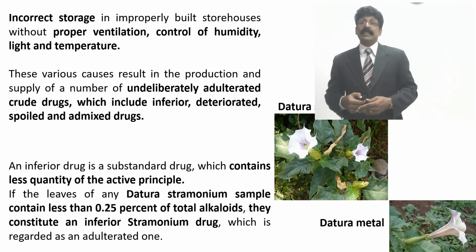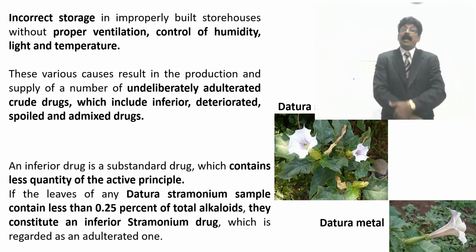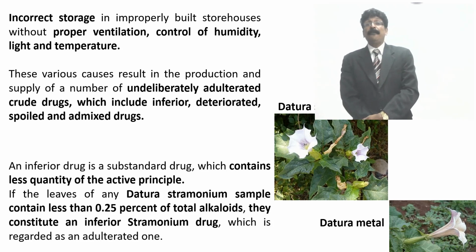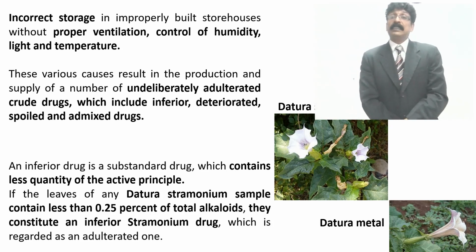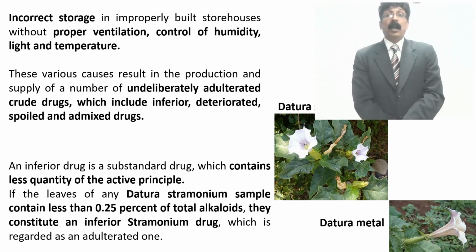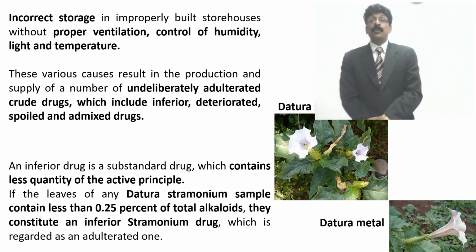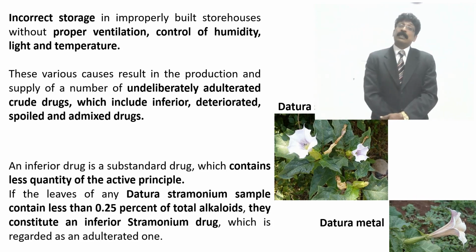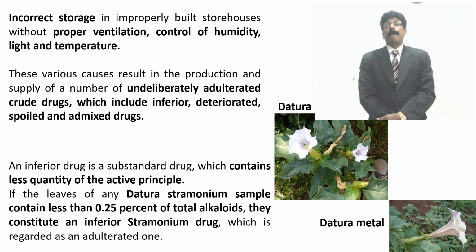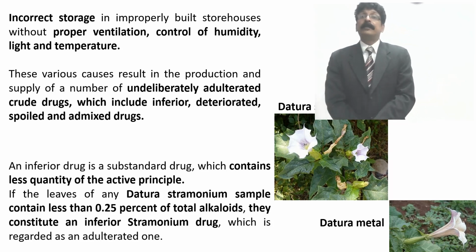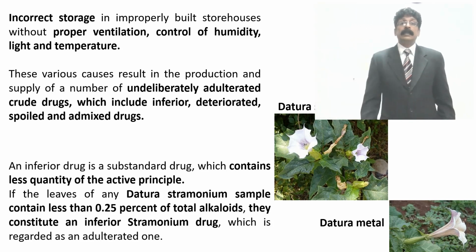Even in the same plant, if the leaf is collected for the presence of hyoscine and the active principle is less than the constituents expected, because of the low quality of the plant, it can also be treated as an adulterant.